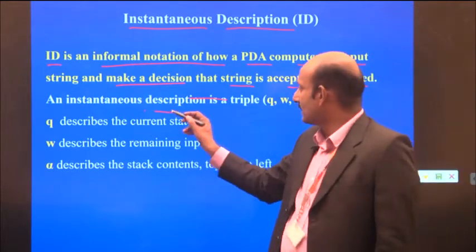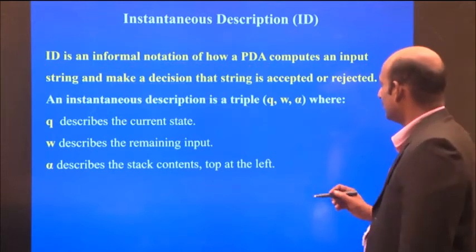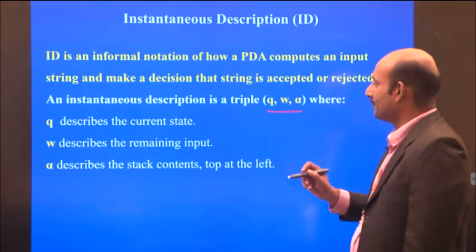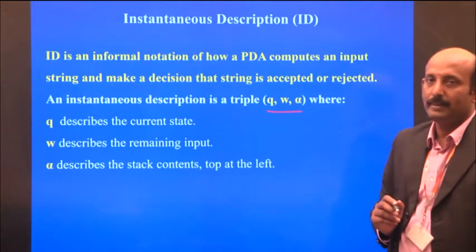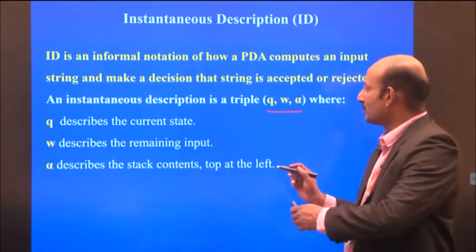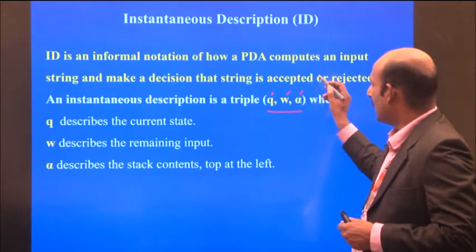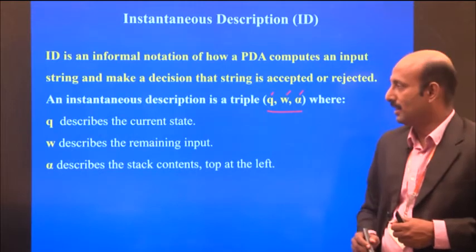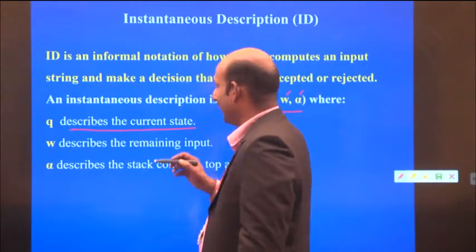See, an instantaneous description is a triple, I mean a 3-tuple, that is Q, W, alpha. The description of this triple is as follows. Q describes the current state.